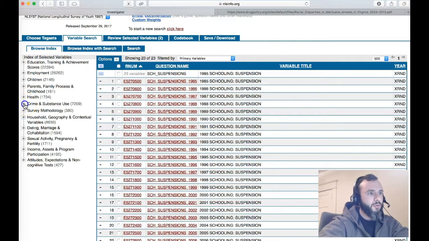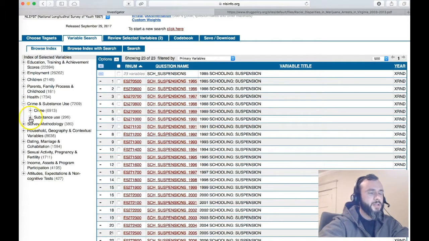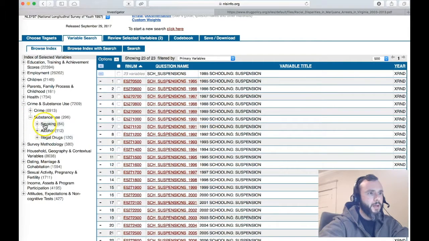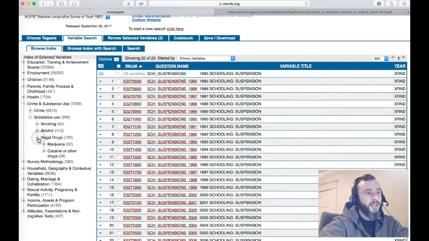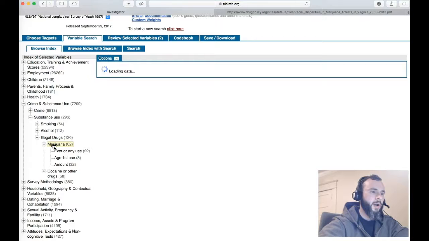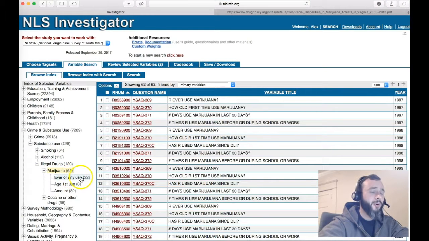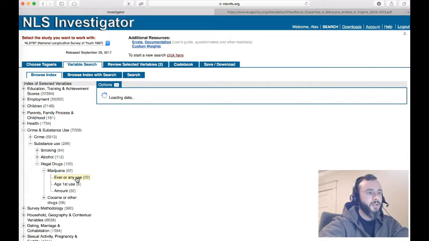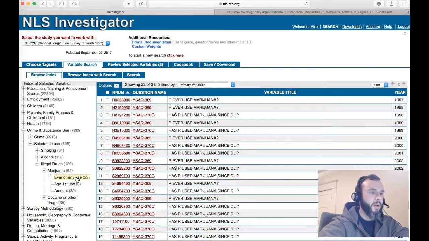So I'm going to go to crime, substance use, illegal drugs, and for this example I'm just going to do marijuana. I'm going to ask who has ever used marijuana even once, and then among those people I'm going to look at black versus white, and at the arrest records as well. So we'll go to marijuana, ever or any use, age at first use, or amount. I'm just going to go to ever because I'm interested in people that have ever used marijuana.